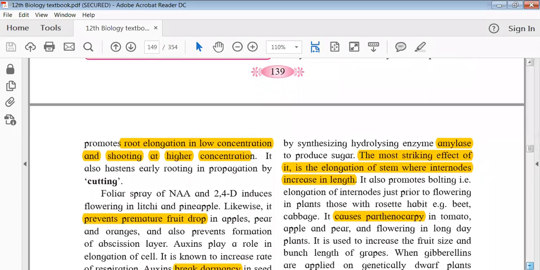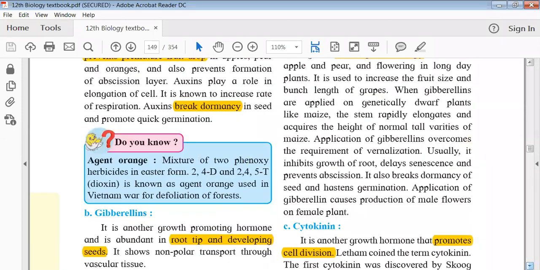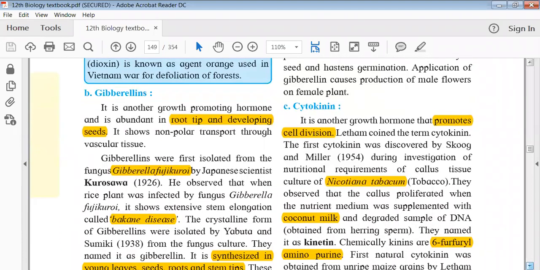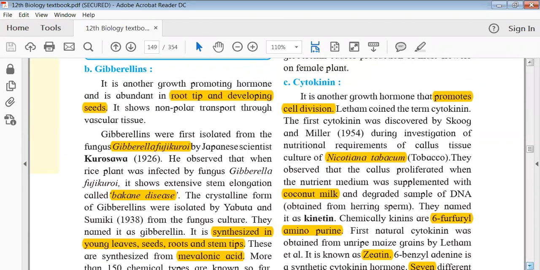Okay, any doubts on auxin? No? Okay, so at least read once and then I think you will get some doubts. Read once and then ask doubts.